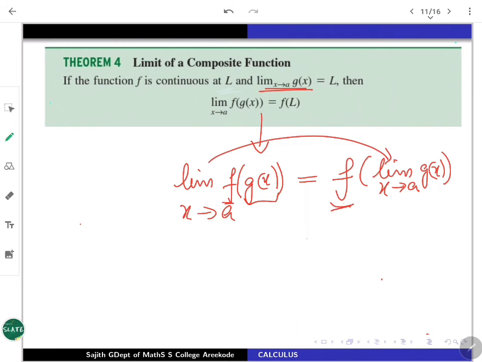The limit of f can be interchanged with f of the limit. That is the easiest way of doing that. Now we are saying f is continuous, so continuity can be used very smoothly like this. You can just take it inside, and the interchangeability is very fine. So use that fact for a clean proof that the composition of two continuous functions is going to be continuous.